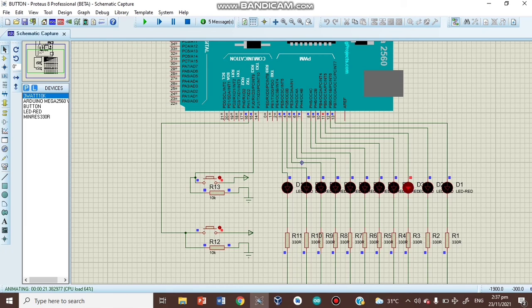Then sequence number 4. 4 clicks po siya, then reset po. Then sequence number 5. 5 clicks mo siyang pipindutin doon sa set button, then reset.